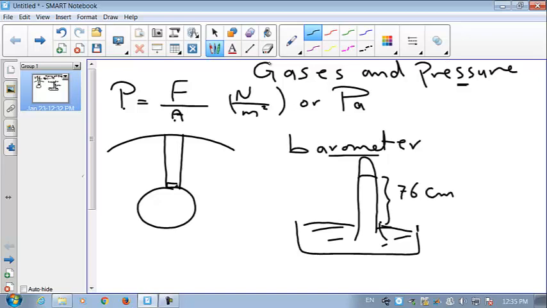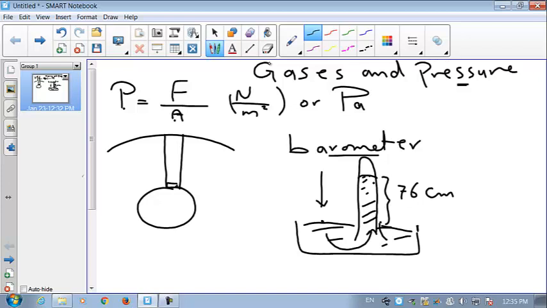So the scientists said the atmospheric pressure above the liquid in the trough will exert a pressure, right? This pressure equals the atmospheric pressure. In other words, the mercury in the trough will exert a pressure on the mercury of the tube, also equal to the atmospheric pressure. This pressure can support a column of mercury with height 76 centimeter.